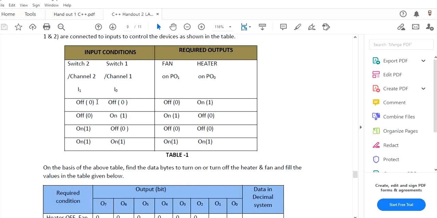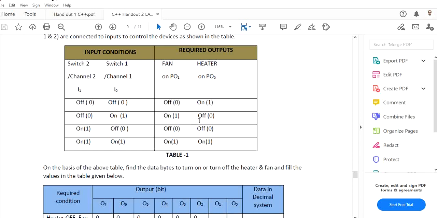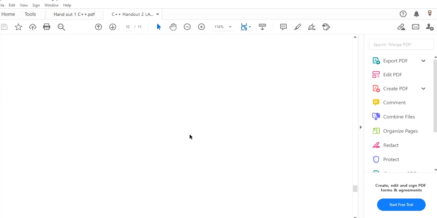For example, I will tell you. I define two integer variables, A and B. So A will be equal to read digital channel 1 and B equal to read digital channel 2. Now I will say if A double equals 1, meaning I am checking if the value of A is 1, and B double equals 0. So I will just check the equality for that case, and then accordingly I will define the output. So this is the way you can run the program.